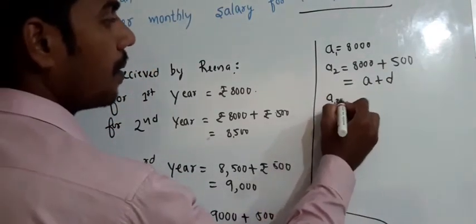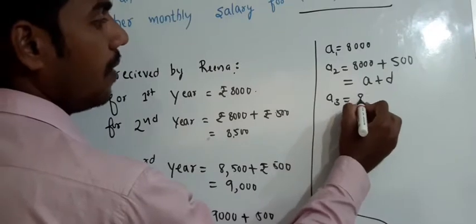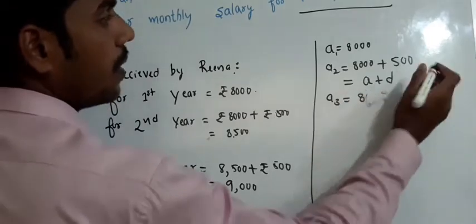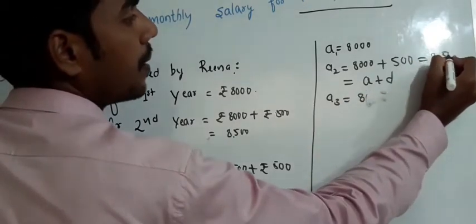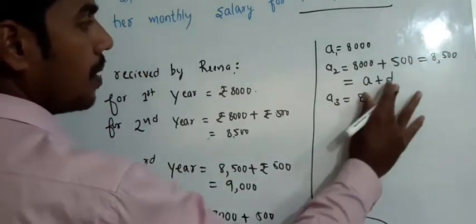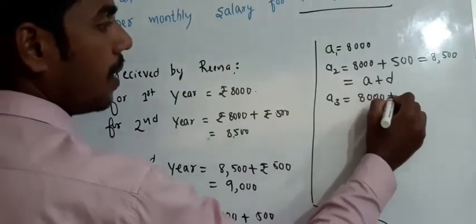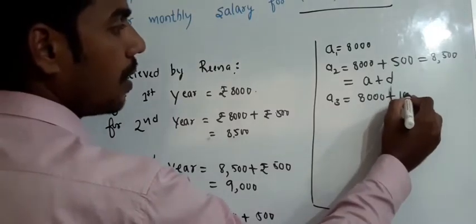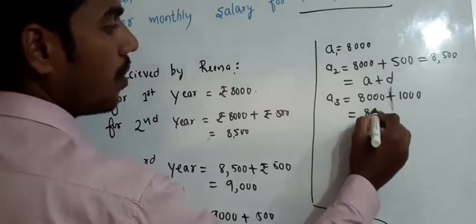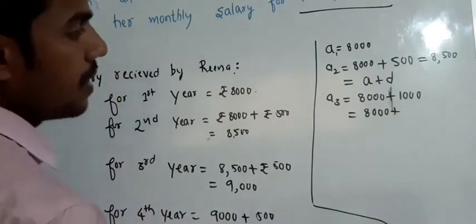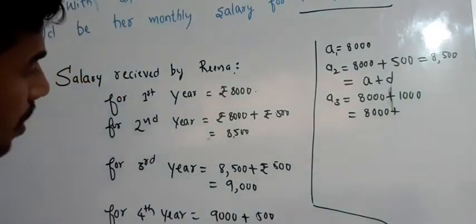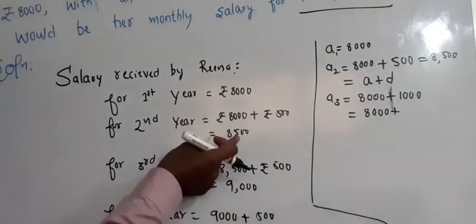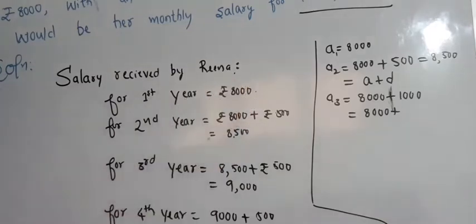Similarly, for the third year it will be equal to 8,000 plus 1,000. For the second year, if I want to get it, what should I add? d is equal to 500, because 9,000 minus 8,500 is 500, and 8,500 minus 8,000 is 500.